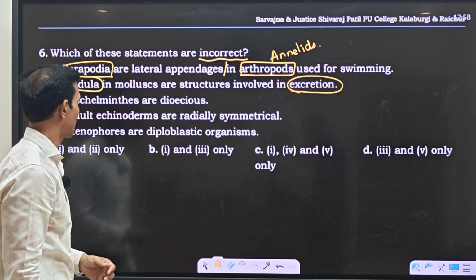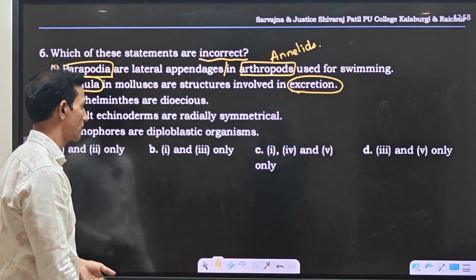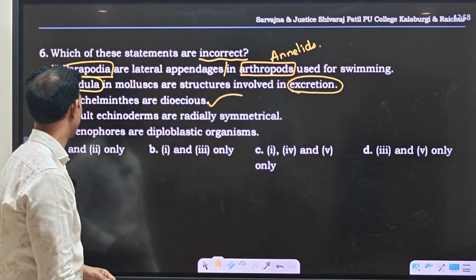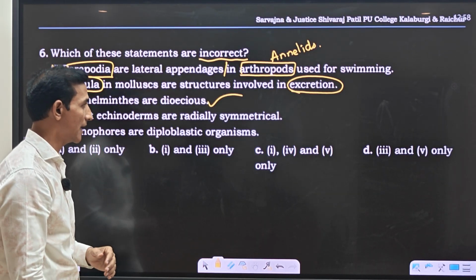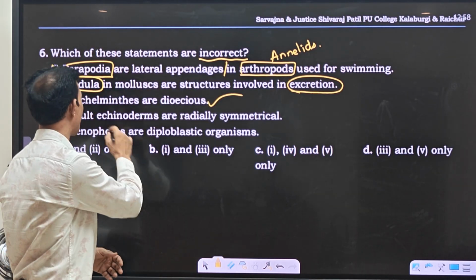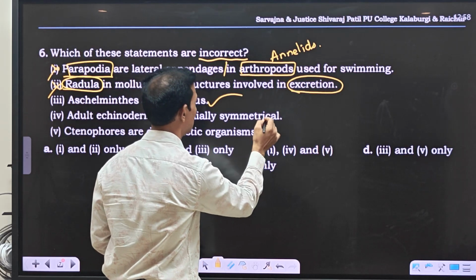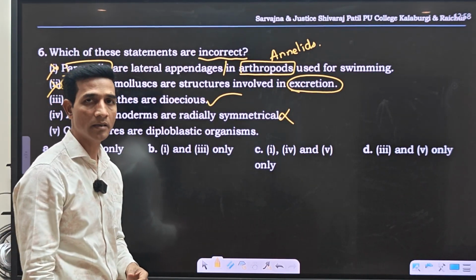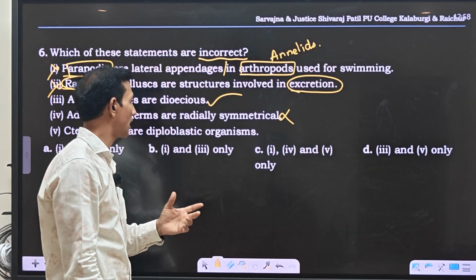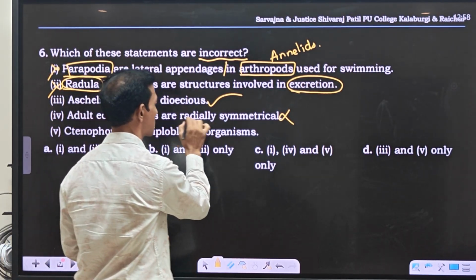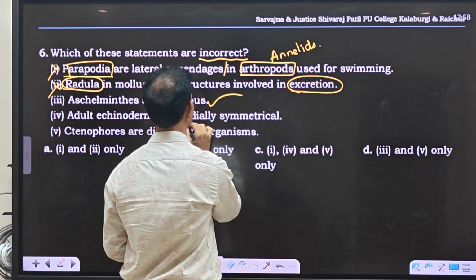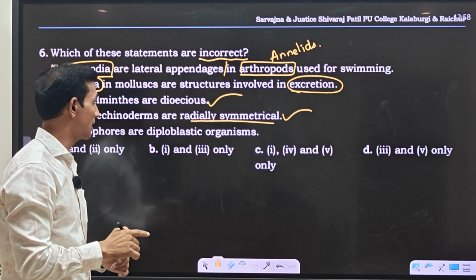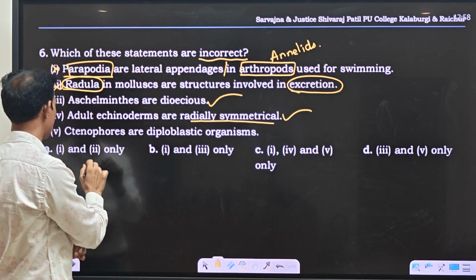Third one, Ascaris and Ancylostoma are dioecious. Of course, we can distinguish male and female. Adult echinoderms are radially symmetrical. This is correct, because adults are radial, but the larva is bilaterally symmetrical.